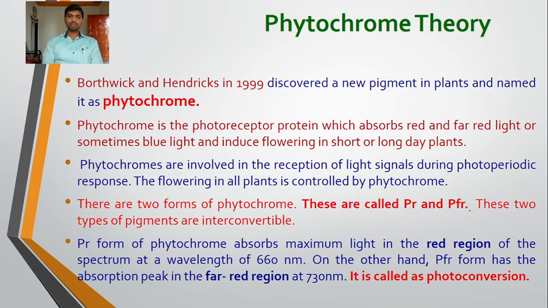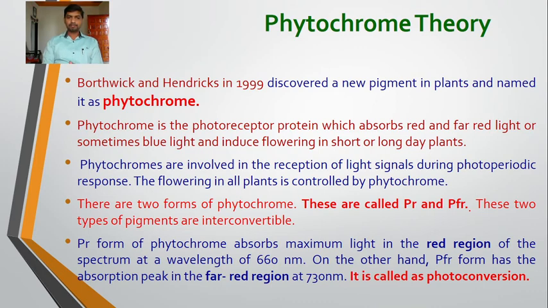Why photoconversion? Because this conversion is induced by light.